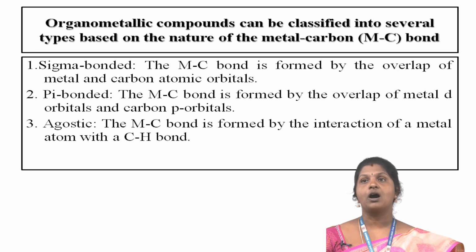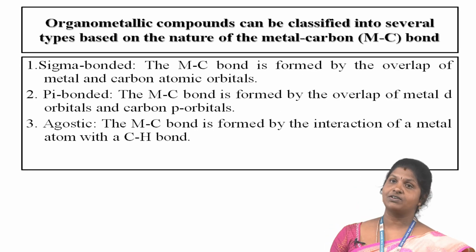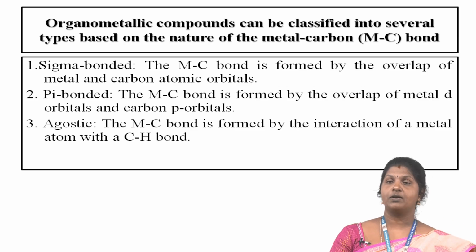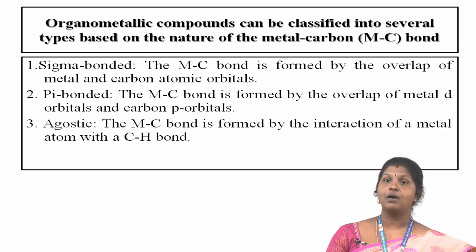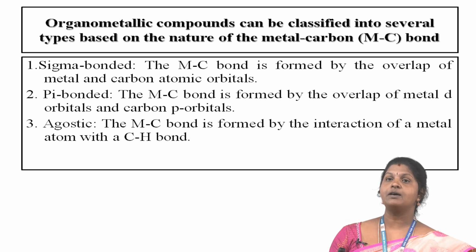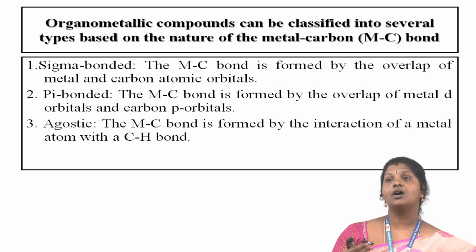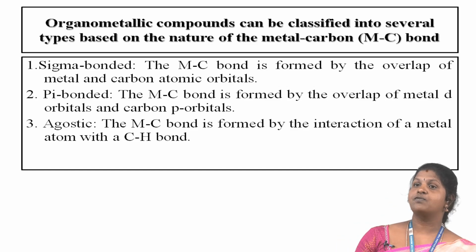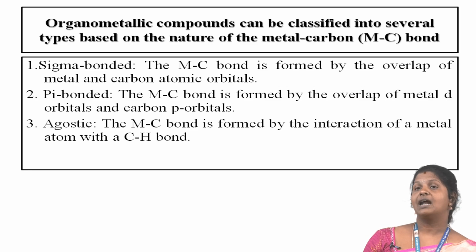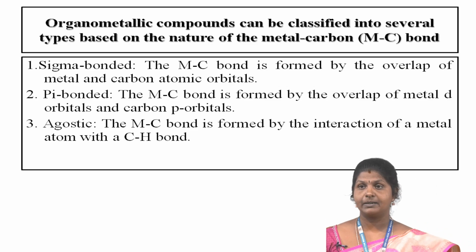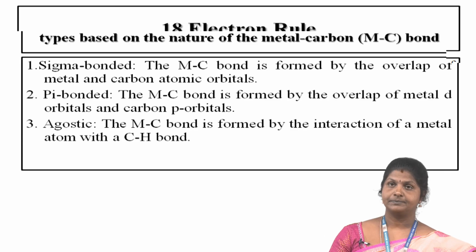Then organometallic compounds can be classified into several types based on the nature of the metal-carbon bond: sigma bond, pi bond and agostic. Sigma bond: the metal-carbon bond is formed by the overlap of metal and carbon atomic orbitals. Pi bond: the metal-carbon bond is formed by the overlap of metal d orbital and carbon p orbital. And agostic means the M-C bond is formed by the interaction of a metal atom with a C-H bond.